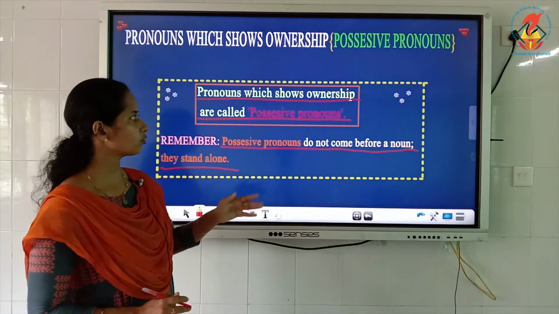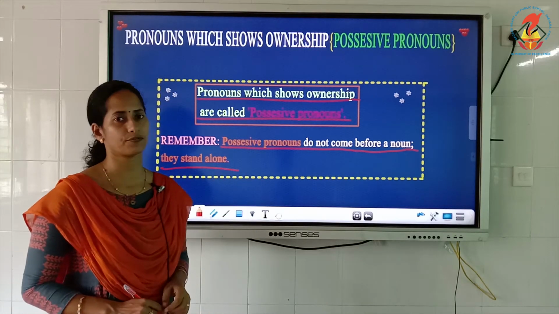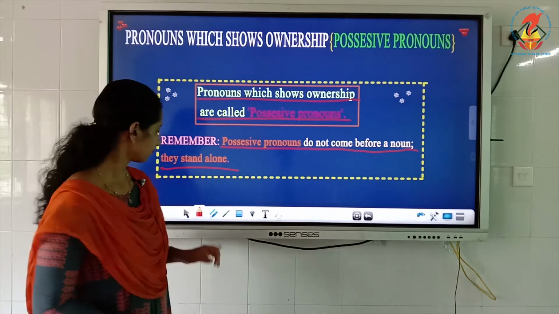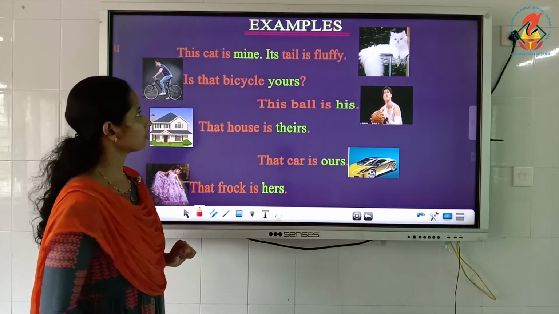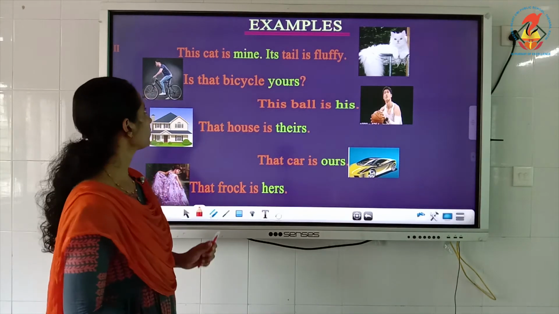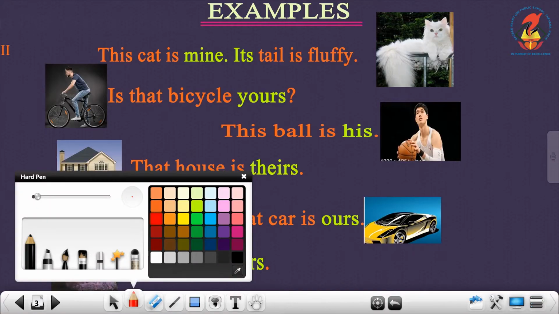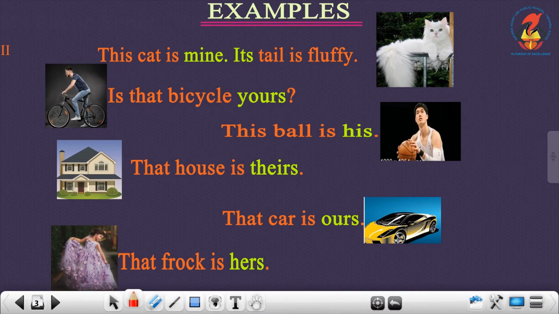By looking into the examples, it will be more clear for you. Shall we move on? These are the examples. The first one is, this cat is mine. Here you can see which is the word that shows ownership. Yes, it is mine. And, its tail is fluffy. You can see the picture.